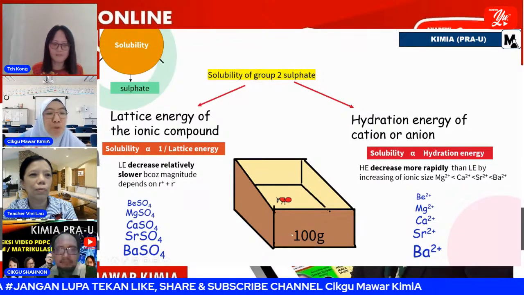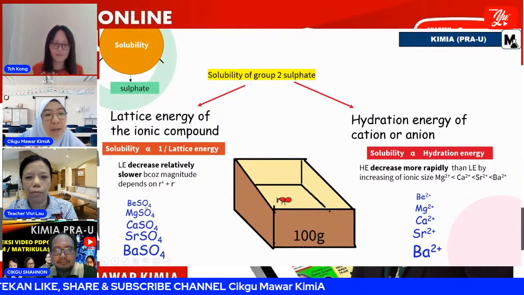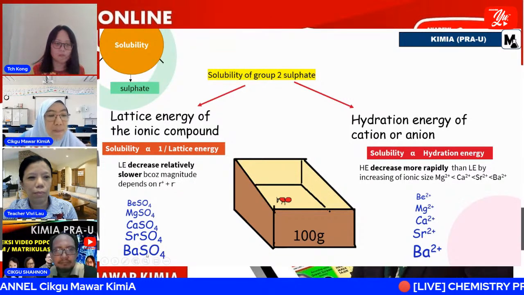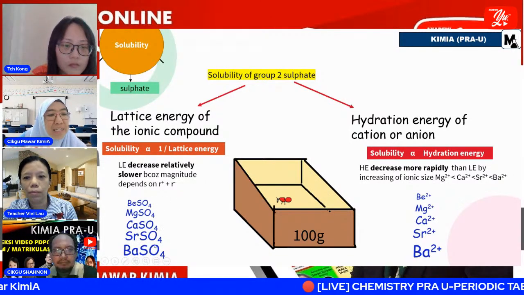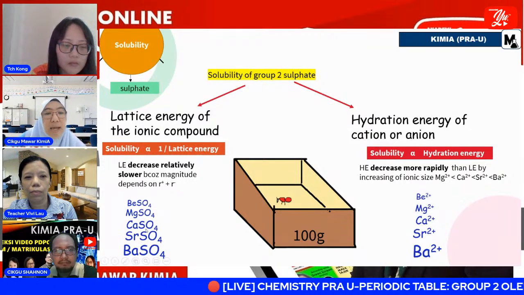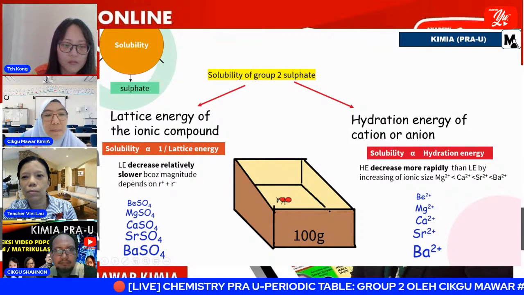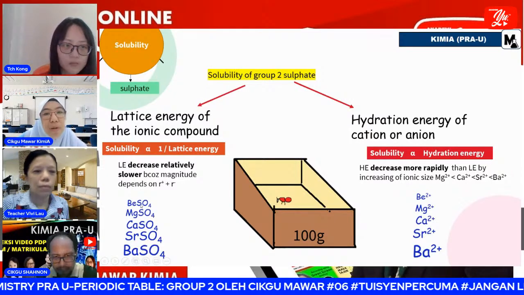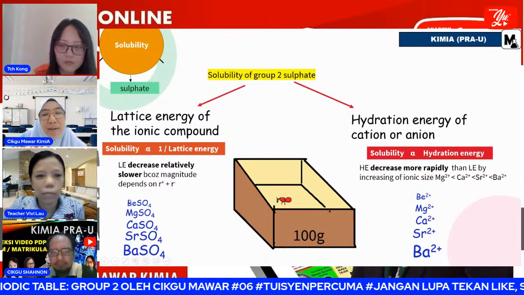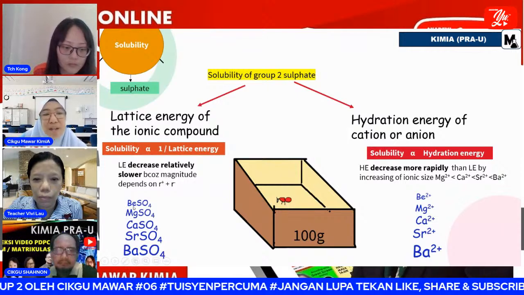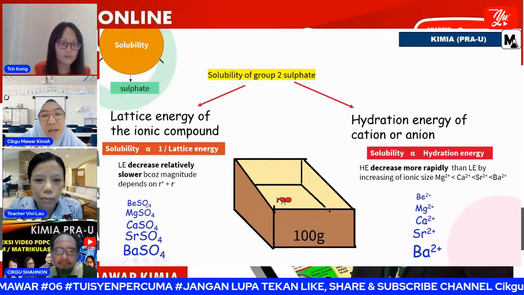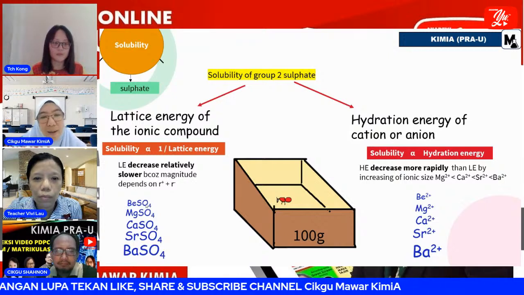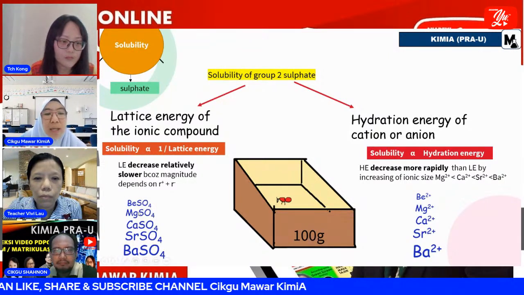The same goes when we measure beryllium sulfate, magnesium sulfate, calcium sulfate, strontium sulfate and barium sulfate. Because sulfate is a very large size, when we add the beryllium size, it is like we did not add anything, because the cation size is very small. Maybe it will become 100.001 gram, because it is a very small size of cation.